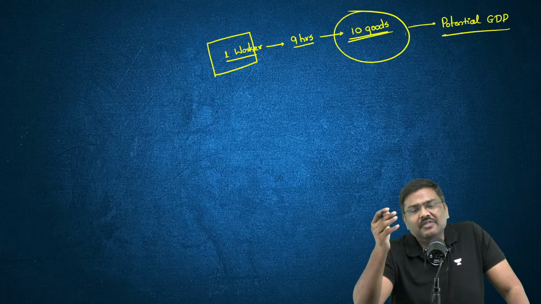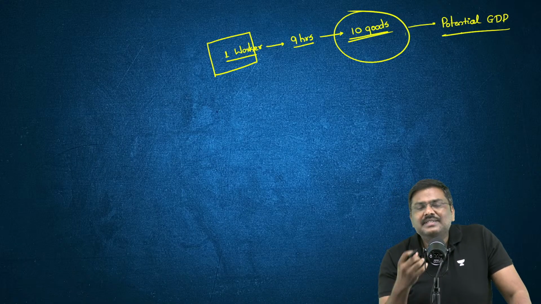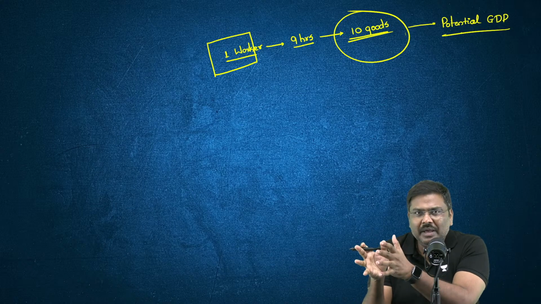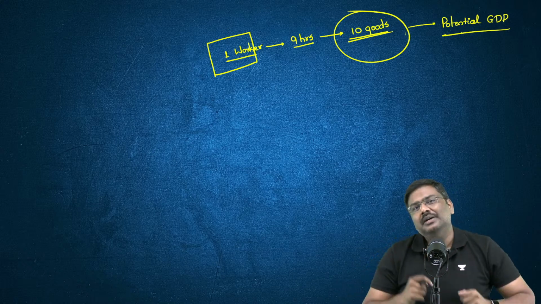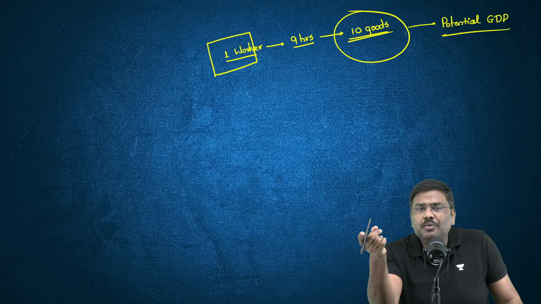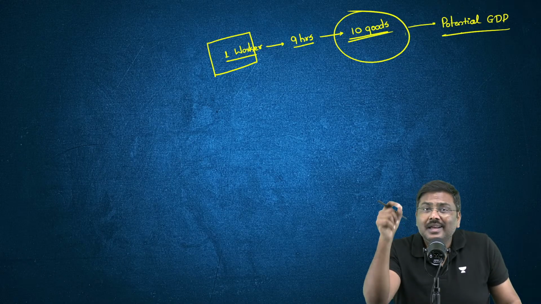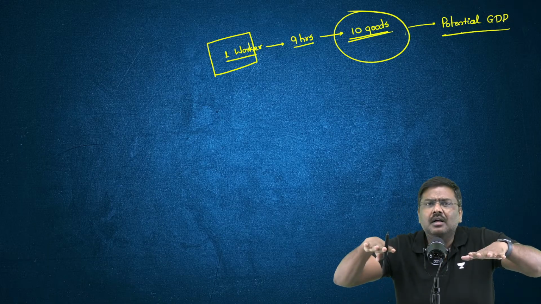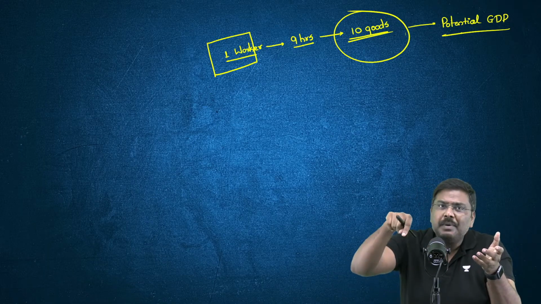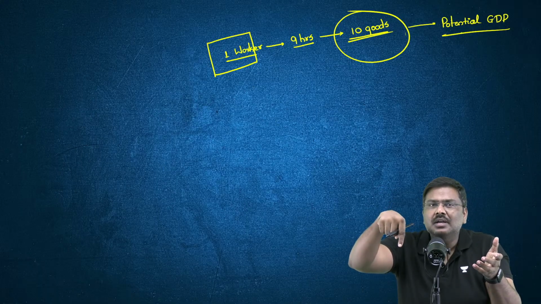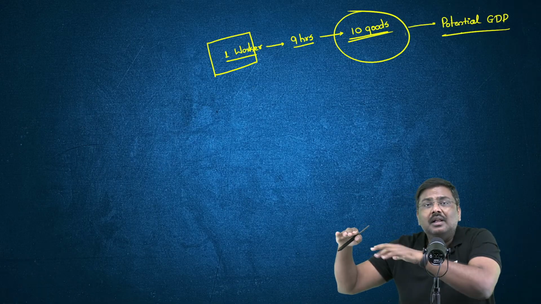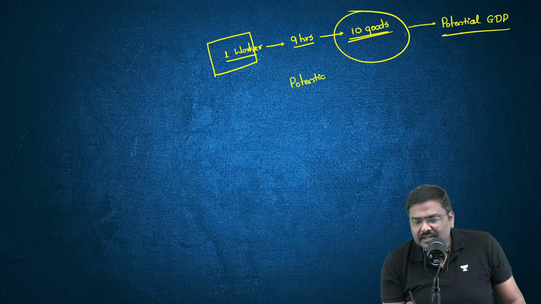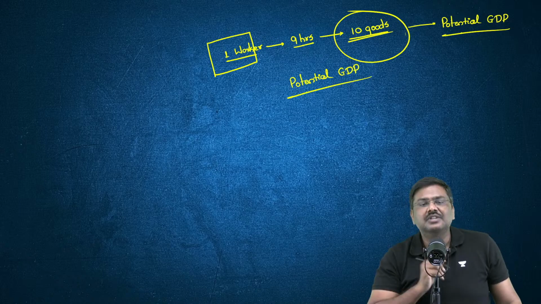Let me give you the technical definition. Potential GDP simply refers to the maximum output possible in an economy where there is full employment, and this production is sustainable. Not for a short period. This production is sustainable. The economy where all the people who want to work are getting jobs, and this kind of production is sustainable. That is called potential GDP. Everybody is able to understand this?